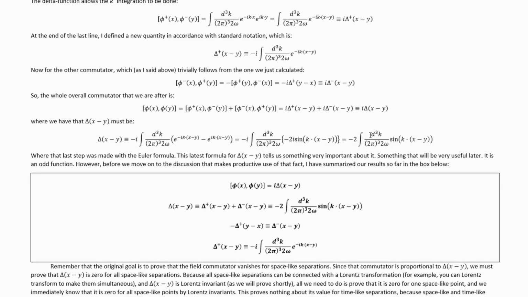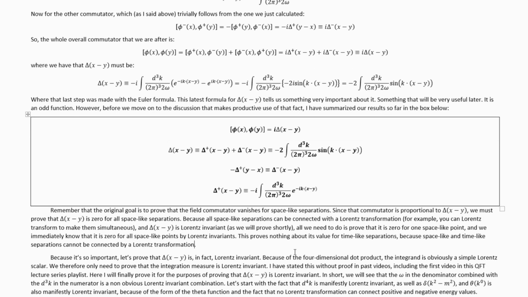This last formula for delta, that one there, tells us something very important about it. It tells us something that we will use later. It tells us that it's an odd function. However, before we move on to the discussion that makes predominant use of that fact, I have summarized our results so far in this box here.